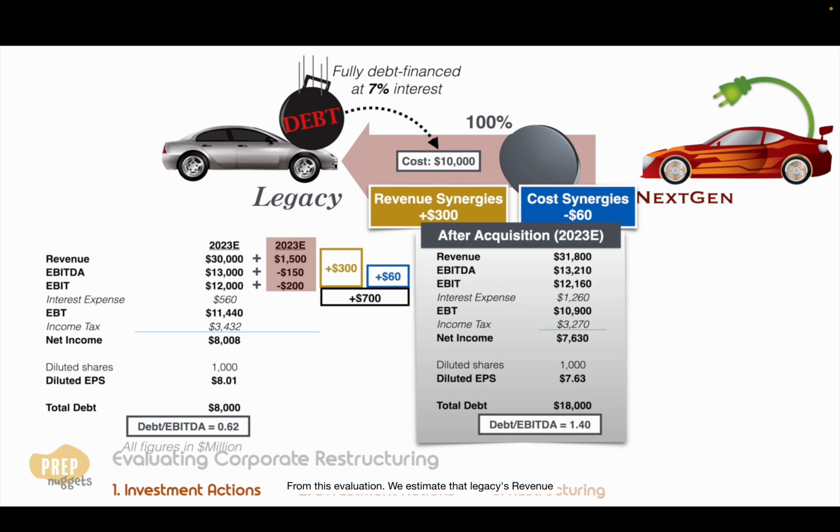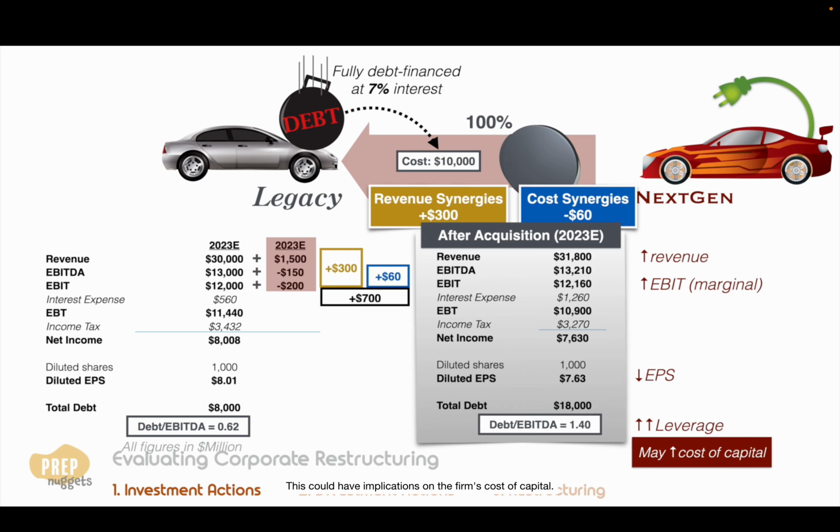From this evaluation, we estimate that Legacy's revenue will increase, and if the synergies work out, the EBIT will increase marginally. The earnings per share will fall because of the much higher interest expense. Perhaps the most alarming thing is the jump in debt-to-EBITDA ratio. This could have implications on the firm's cost of capital.